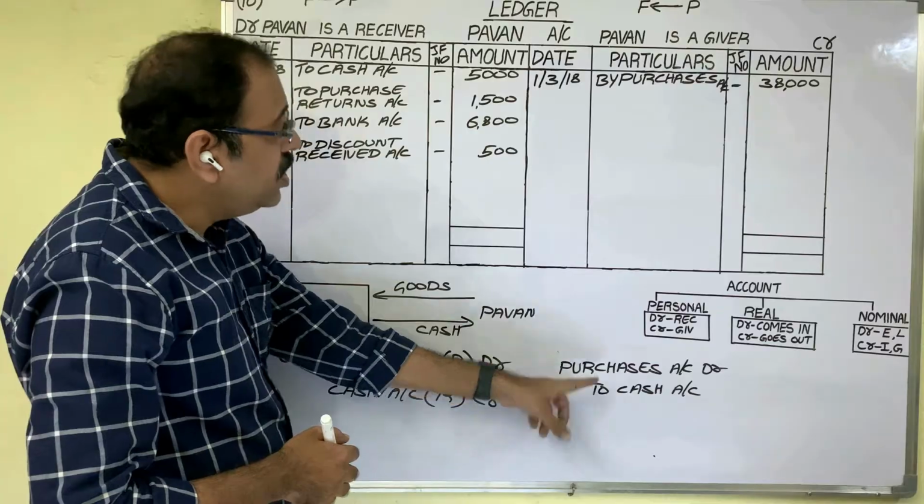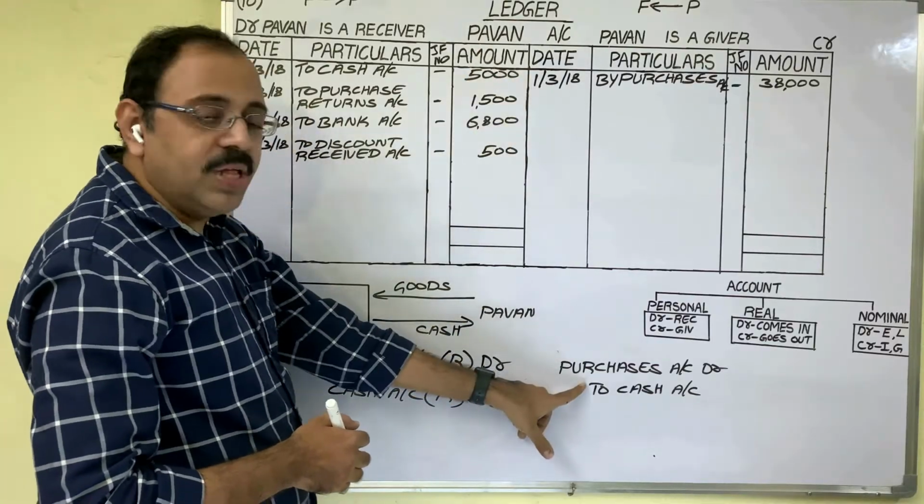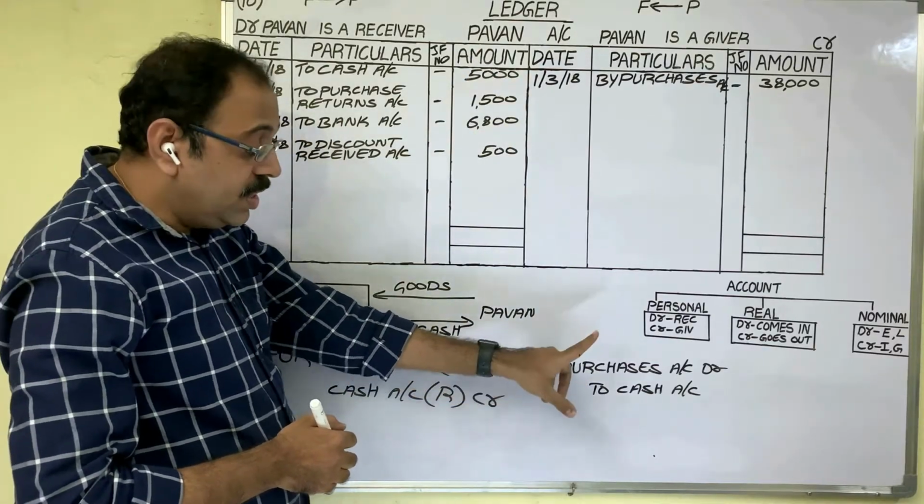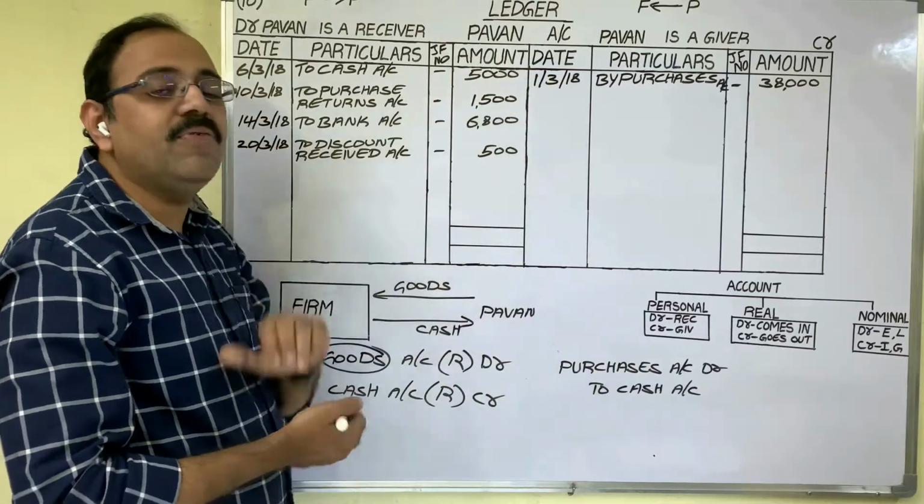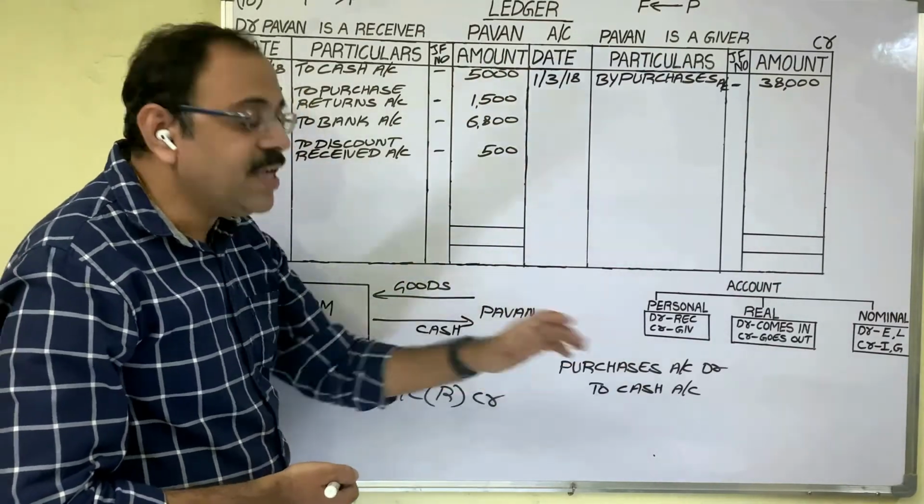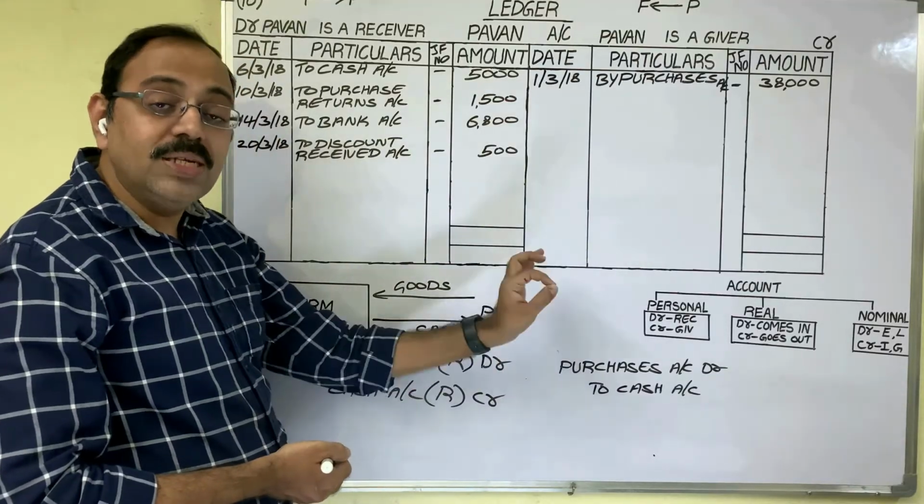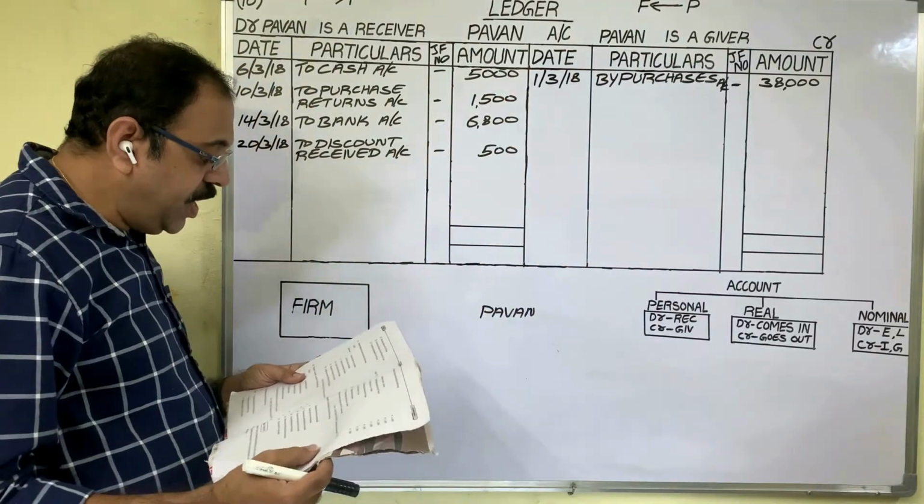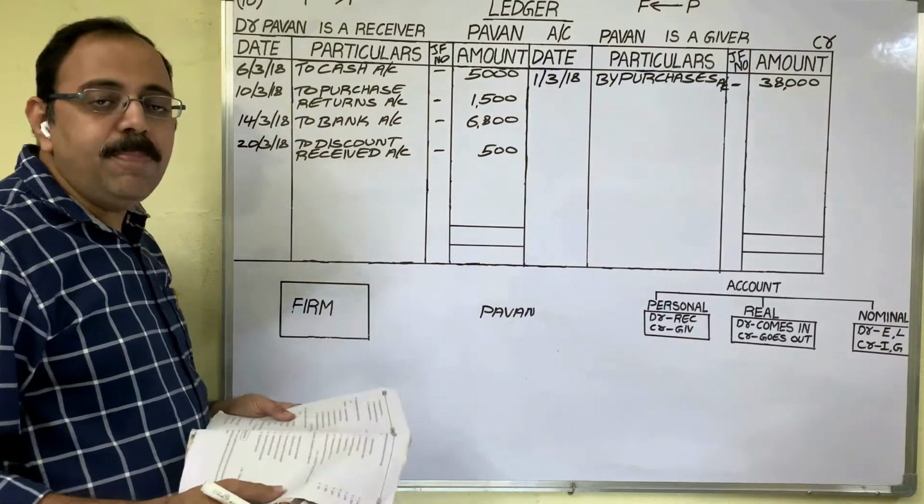Observe this entry. We have not written Pawan account in the entry. Therefore, this entry we should not post in Pawan's account. It goes in purchases account and cash account. So ignore this transaction.